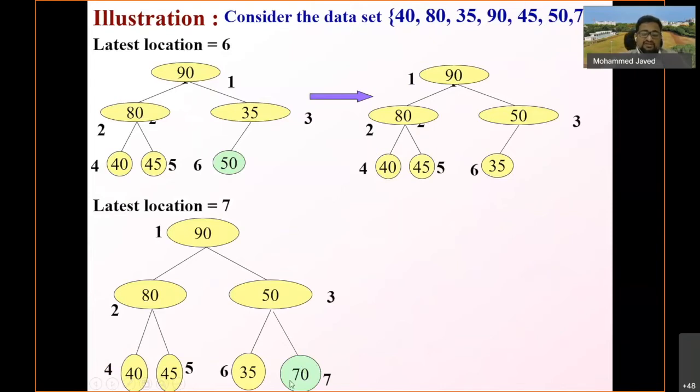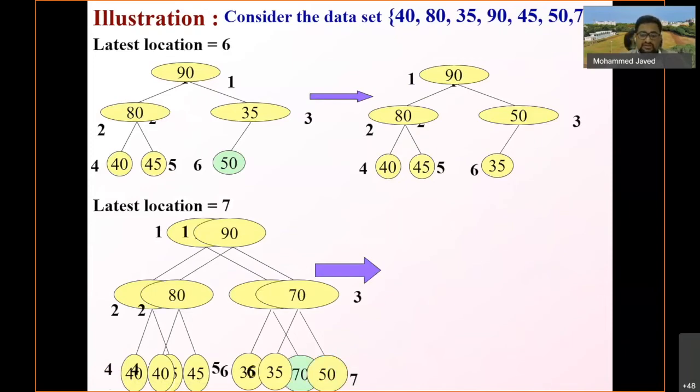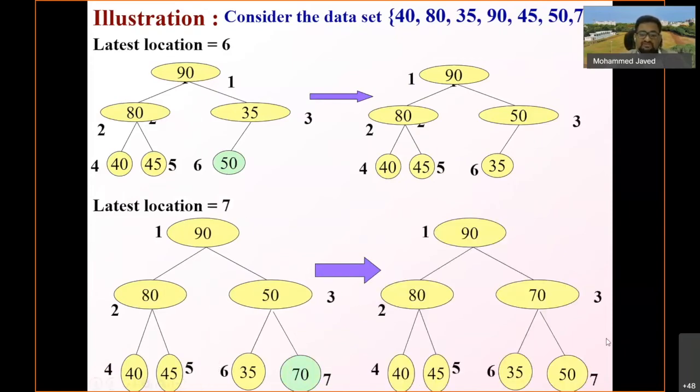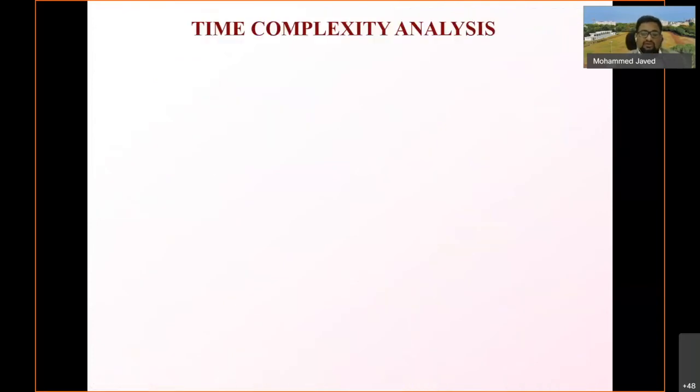So 50 and 70 should be swapped here, and 70 is now the disturbed child. So this should be checked again with its parent. Now yes, 70 is less than 90, so this is a perfect heap. You need not do anything.